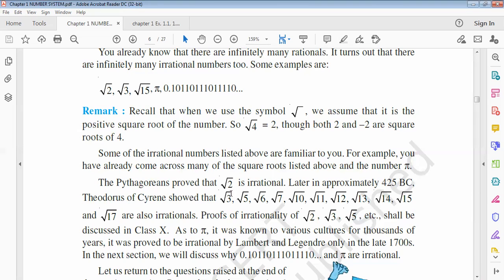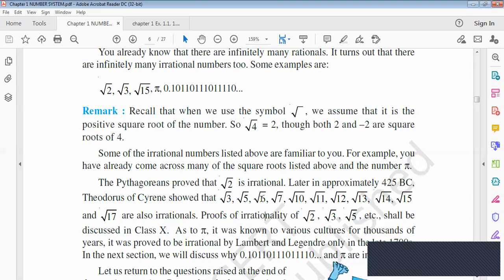Now look here, root 3 is an irrational number, root 5 is also irrational, and what about root 6? 6 is a composite number, but we can write 6 as 2 into 3. So root of ab can be written as root a into root b. That's why root 6 can be written as root 2 into root 3. So root 2 is an irrational number, root 3 is an irrational number, and so overall root 6 is an irrational number.